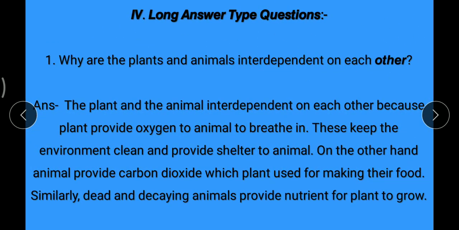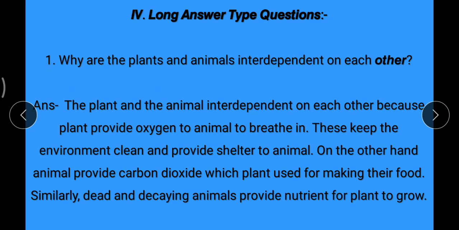Okay, then we discuss long answer type questions. In that, the first one is, why are the plants and animals interdependent on each other? I repeat my question. Why are the plants and animals interdependent on each other?